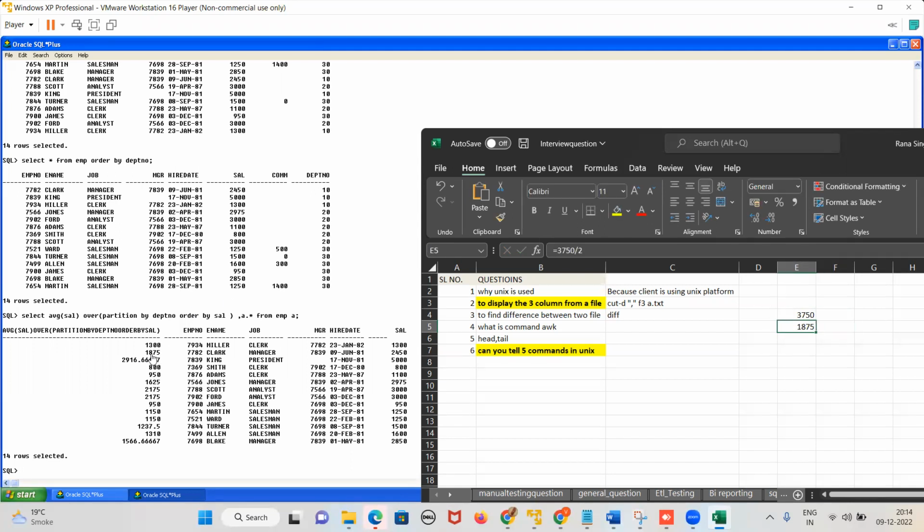Now add these three values: 5000 plus 2450 plus 1300, that means 3750 plus 5000. Yes or no? 8750. Now if I divide 8750 by 3, what is the value?